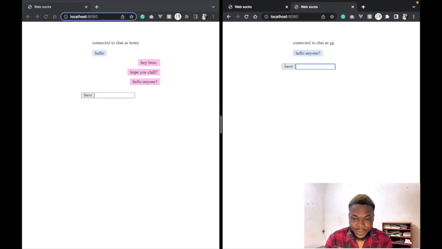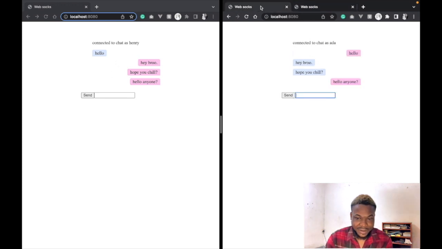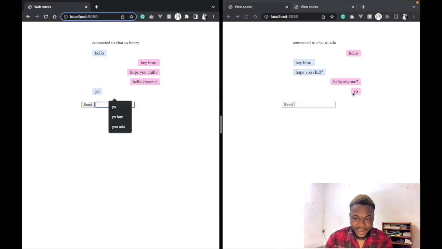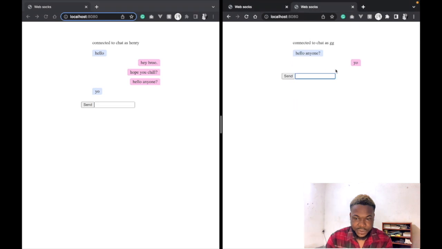As you can see, Henry receives that message. Ada also receives it. So let's say I send a message back. You can see Ada sees that as you, and yeah. So the chat application can handle probably up to a million active connections, and it's pretty easy, straight.